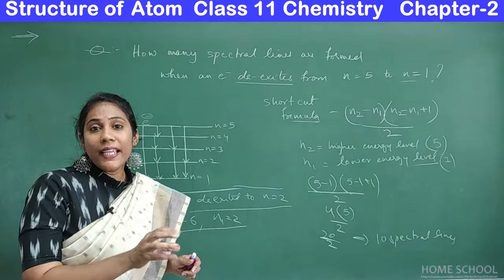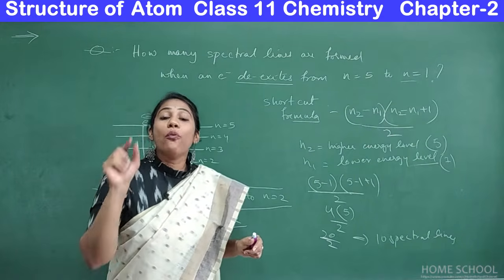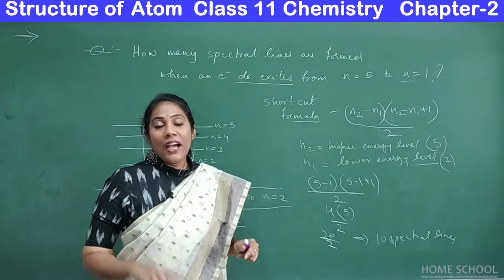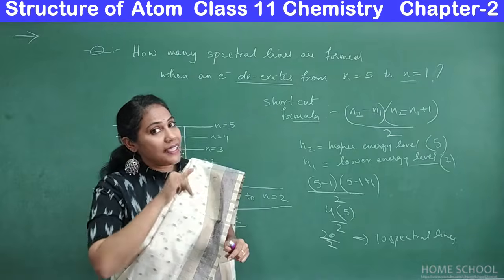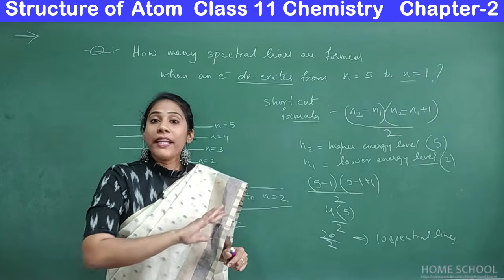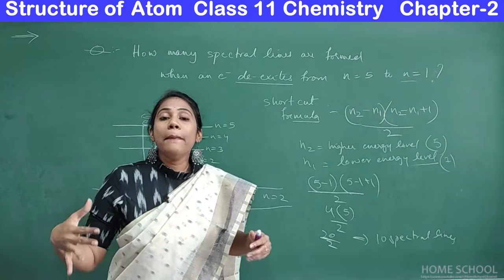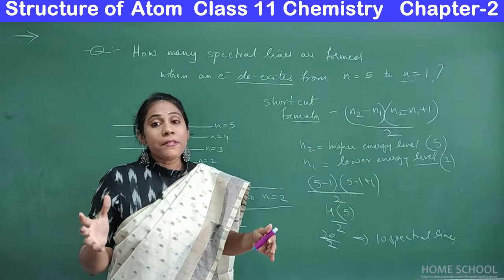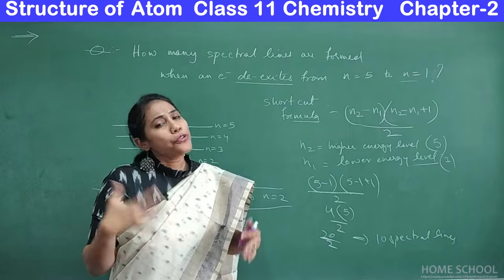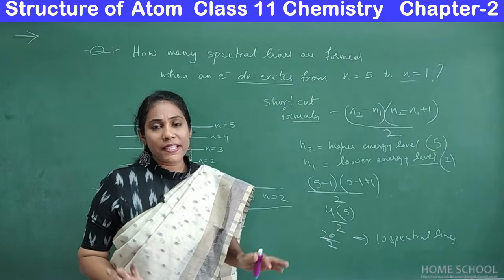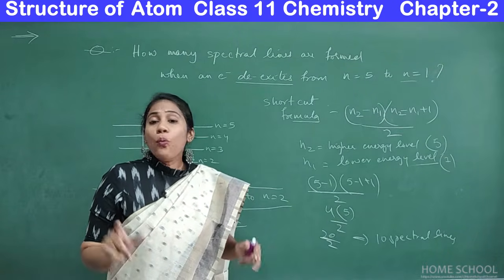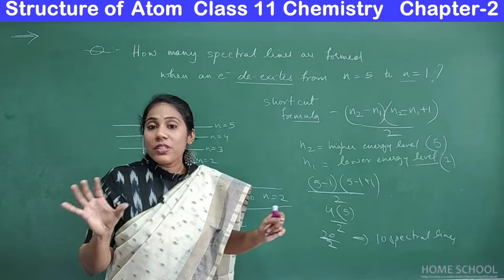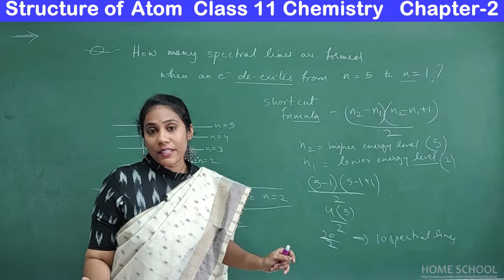All these formulae can be applied only for one-electron species, hydrogen and hydrogen-like species. You cannot use his formulae for multi-electron species, whereas most atoms have so many electrons. So why can we not apply Bohr's theory to multi-electron species?